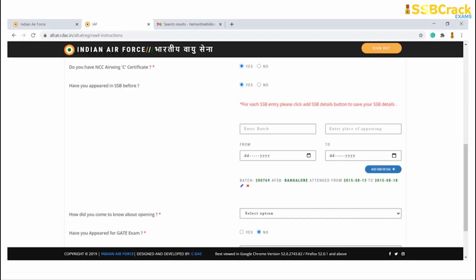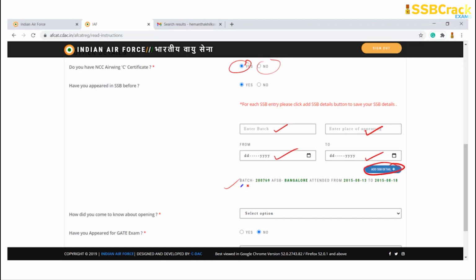If in case you do have an NCC Air Wing C certificate, you will click on yes. If in case you do not have, click on no. If in case you have already applied for any particular SSBs before, you will click on that previous SSBs and input your SSBs. Remember, you have to enter your batch number of the SSB, the place of SSB interview, the dates of the SSB, from what date to what date, and then click on add SSB.